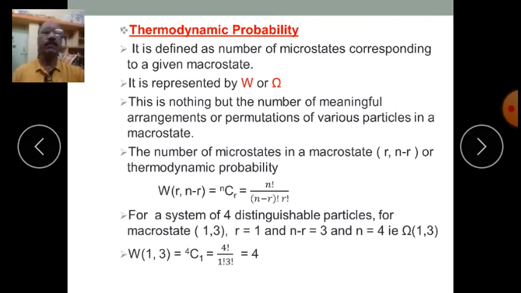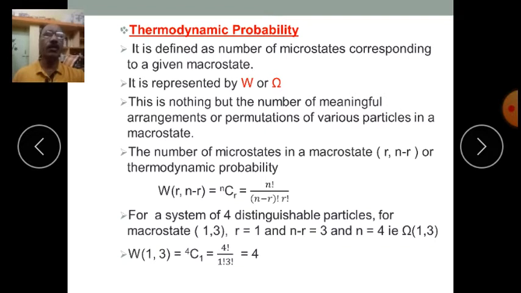This is nothing but the number of meaningful arrangements, or meaningful permutations, which are called combinations, of various particles in a macrostate.